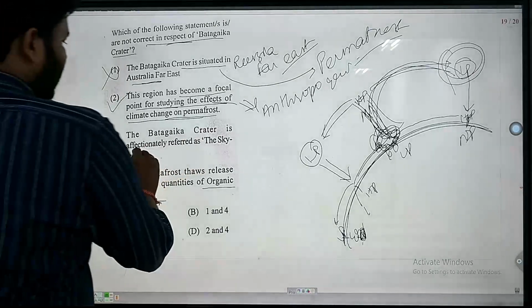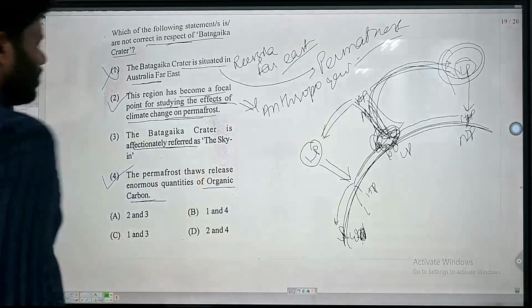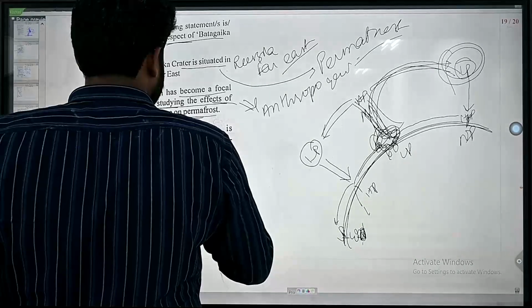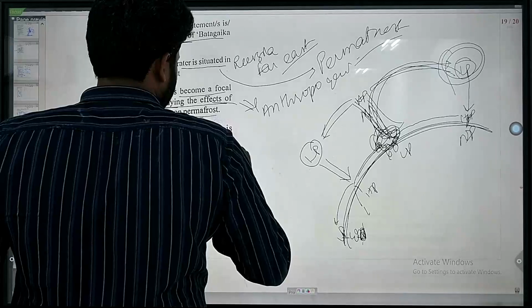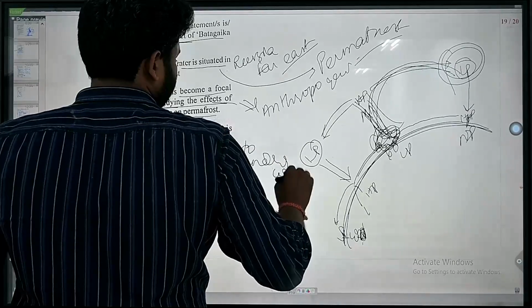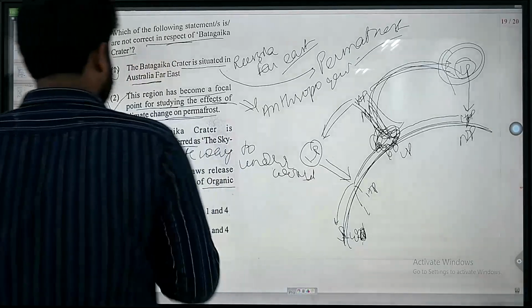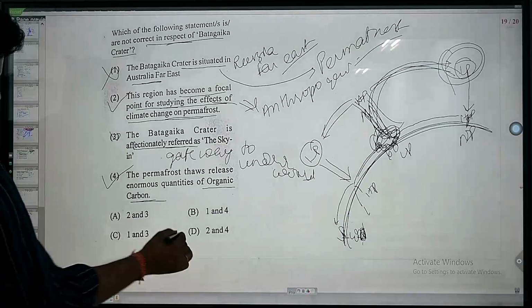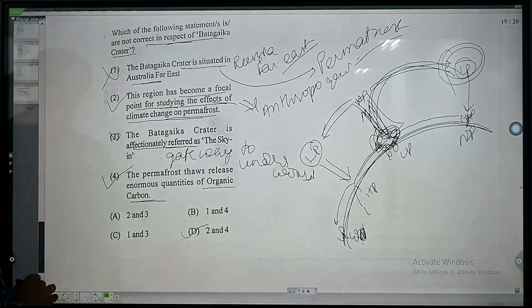The Batagaika crater is affectionately referred to as the sky-in. No, it is not considered the sky-in. Rather, it is considered the gateway to the underworld. Okay, this is also wrong. So the right answer is 2 and 4. 2 and 4 is the right answer.